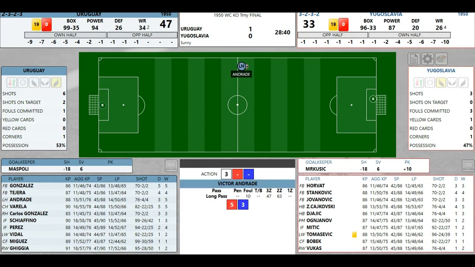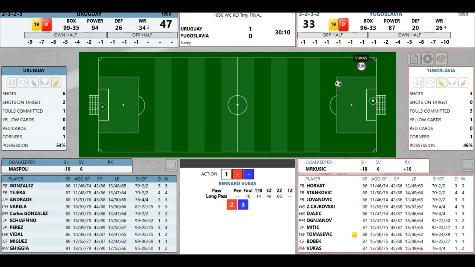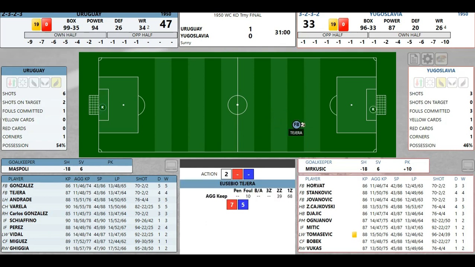Andrade. Andrade down to Fidel. Who kicks it to Andrade. Who will move it across to Fidel. But Fucas saw that coming. Stolen by Uruguay. Tahara. Tomasevich saw that coming.